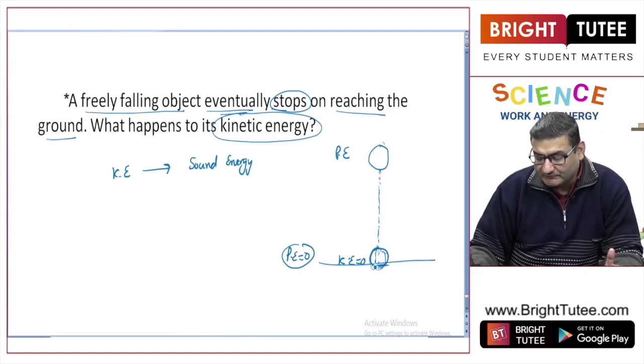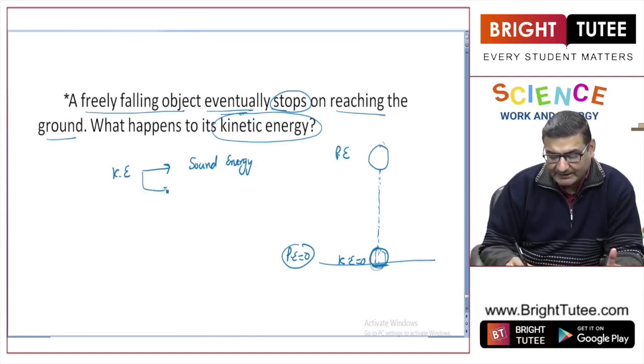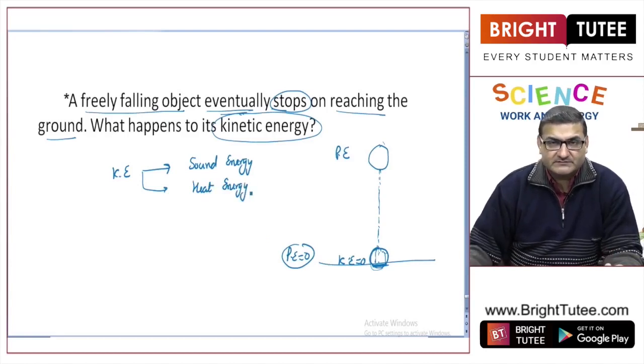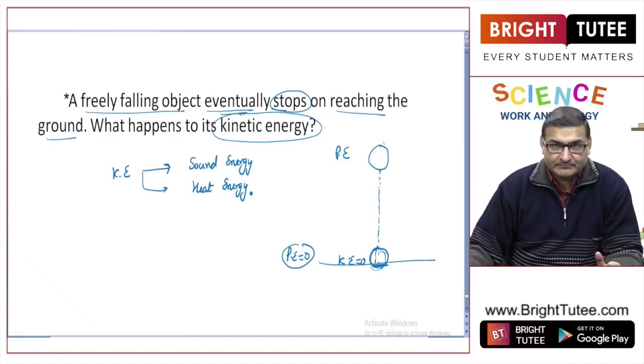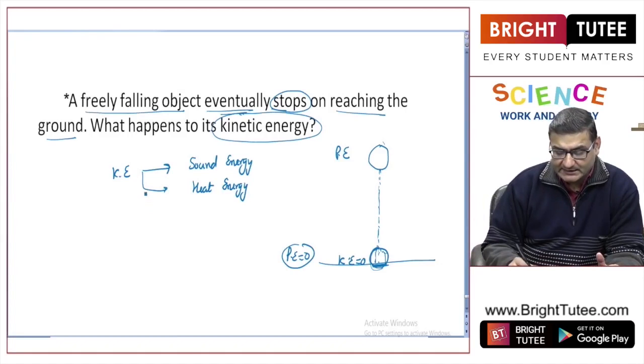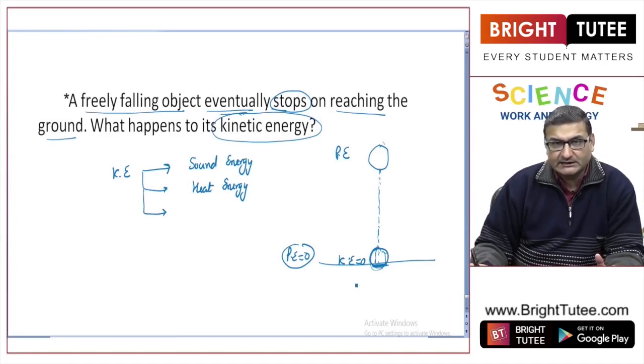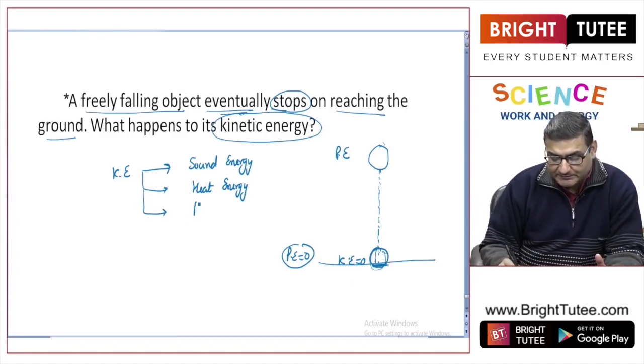Secondly, if you feel the surface, you will find that, even though it is very small, some heat energy is also produced, because whenever two objects come in contact with each other, because of friction, heat is produced.